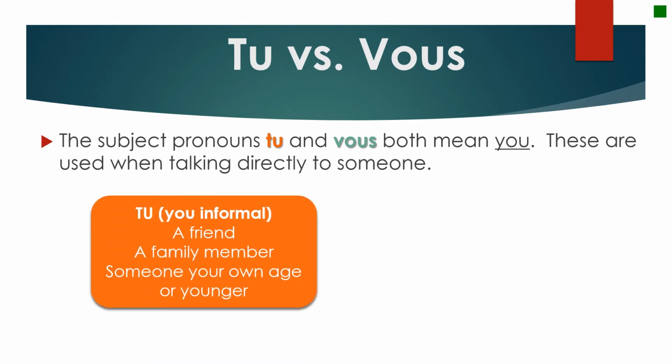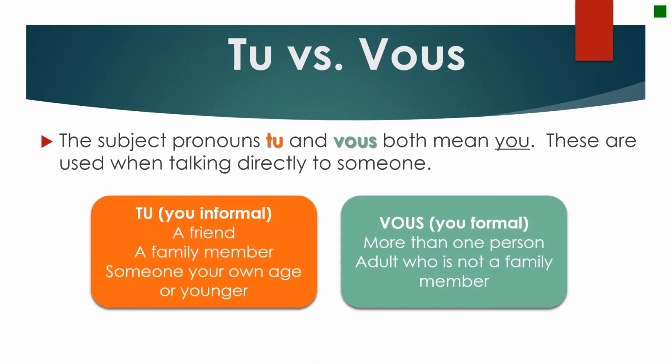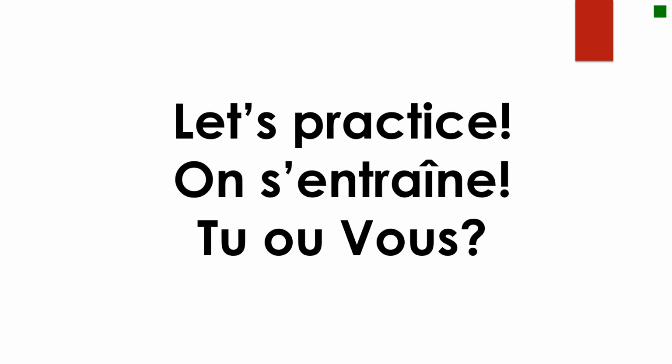Okay, now let's go over tu and vous. On s'entraîne. Is it tu, informal you, or vous, formal you? If I say your brother, which one would you use? Tu or vous? Tu, because your brother is a family member. Your teacher. Vous. He is an adult, definitely probably older than you are, and you want to show some respect by using vous.